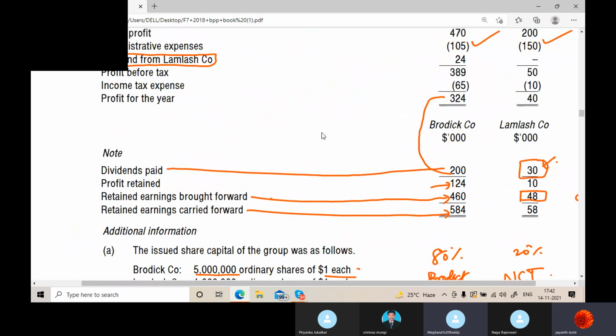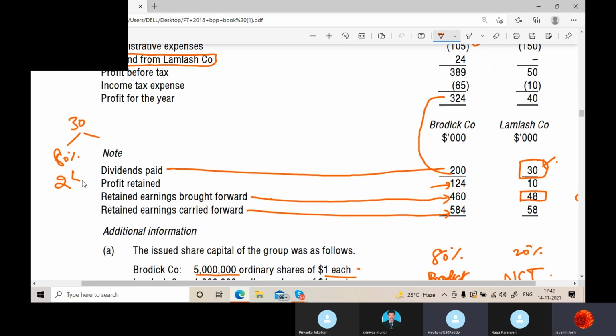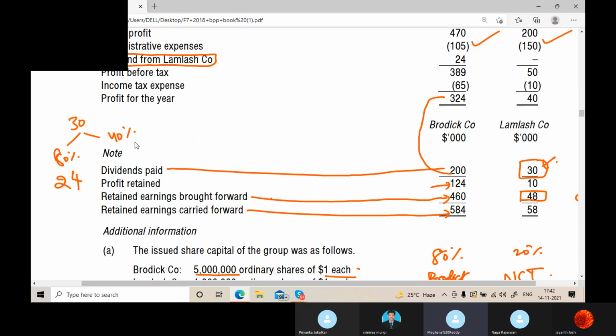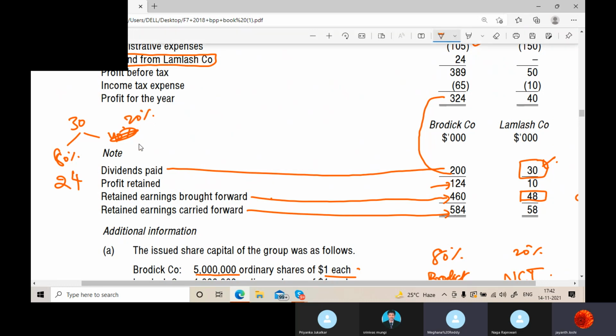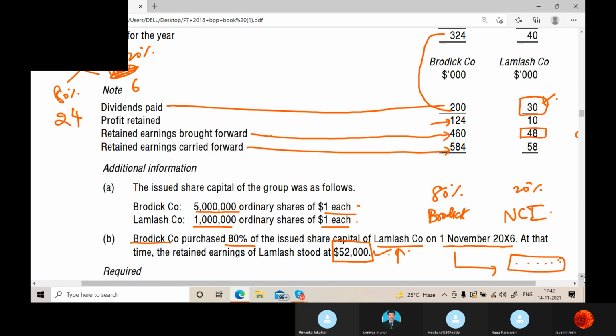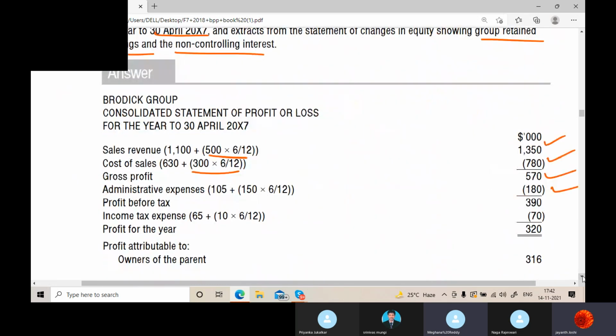Dividends paid is 30, correct? So out of 30, we say 80%. How much is 80% of 30? 80% of 30 is 24. And 20% is 6. So that 80% has gone to the parent now.